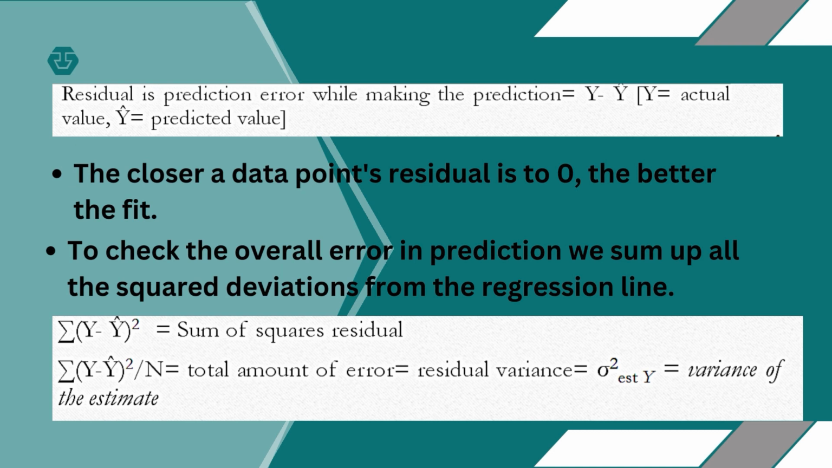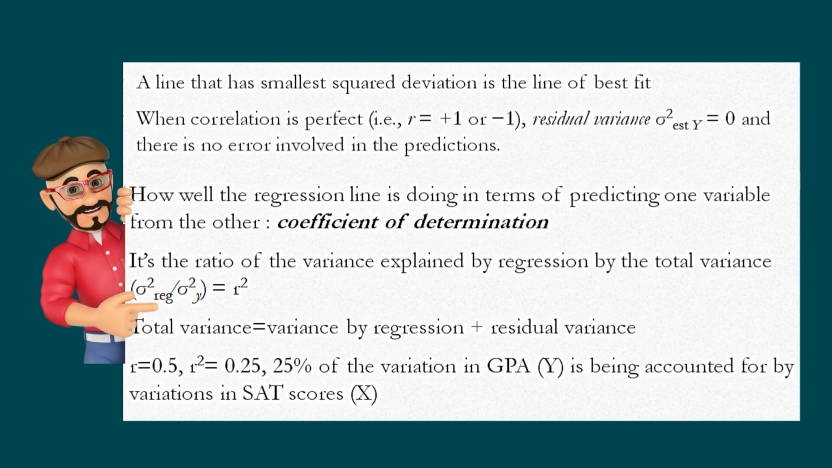And when we divide it by the total number, it gives us the amount of error which is there in our prediction. It is also called residual variance, or variance of the estimate, which is denoted by sigma square estimate Y. So this is about the residual, the error and the line of best fit. A line that has the smallest squared deviation is the line of best fit. Yes, we have discussed it. When correlation is perfect, residual variance is 0 and there is no error involved in the predictions. So when your correlation is perfect, your prediction will also be perfect.